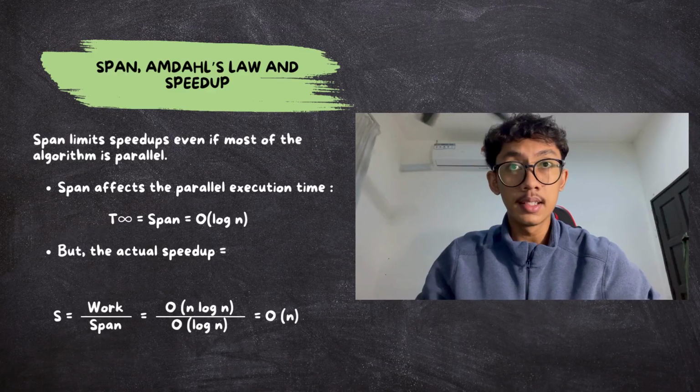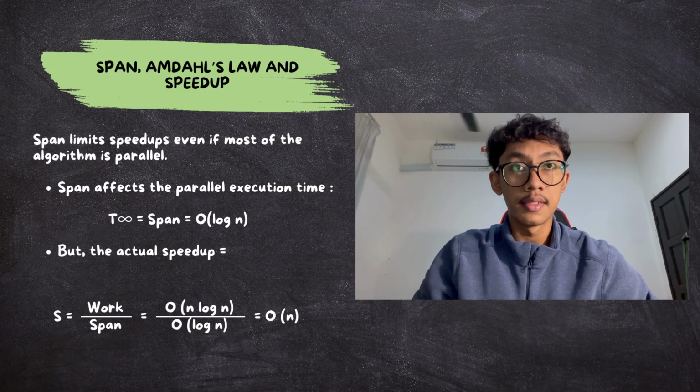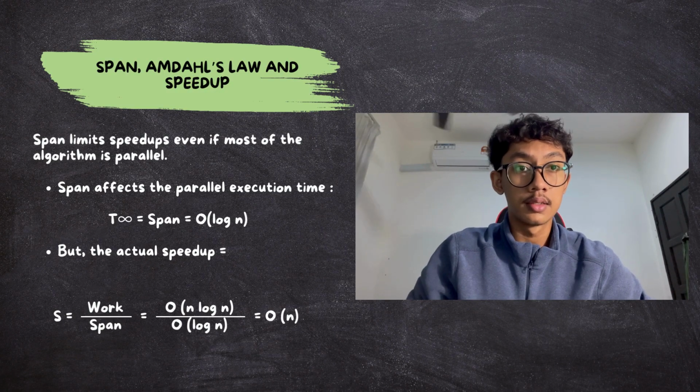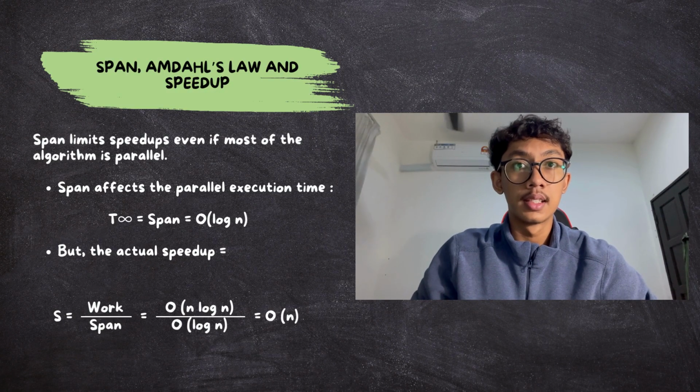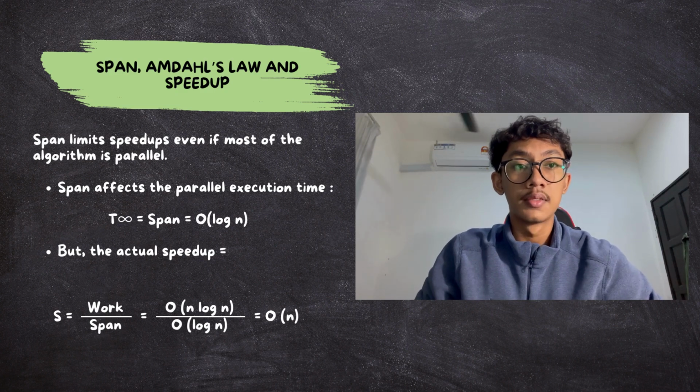The last one is about span. Span limits speed up even if most of the algorithm is parallel. Span affects the parallel execution time, where T infinity equals span equals order log n. But the actual speed up is the work over span, or order n log n over order log n, or equal to order n.